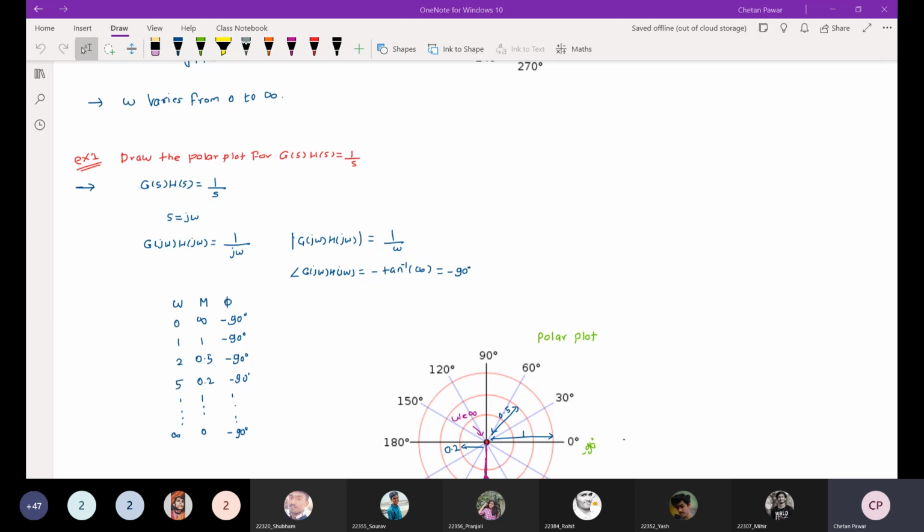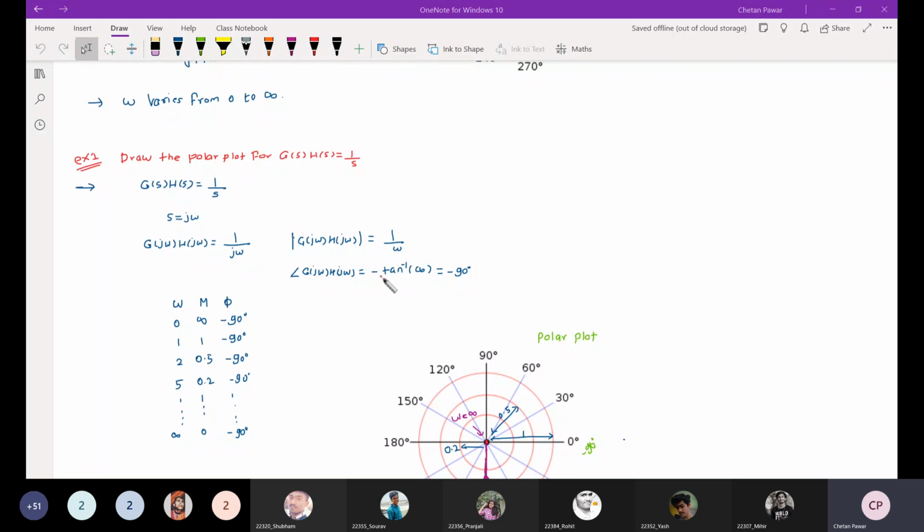Draw the polar plot for the open loop transfer function 1 by S. First I have replaced s by j omega here, so I got this transfer function in the frequency domain, 1 upon j omega. If you calculate the magnitude of it, it will be 1 by omega, right? And if you calculate the phase of it, it will be minus 90 degree, right?